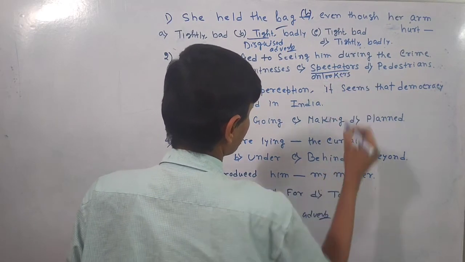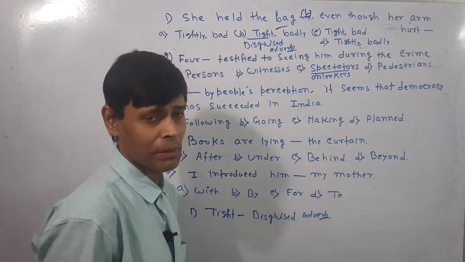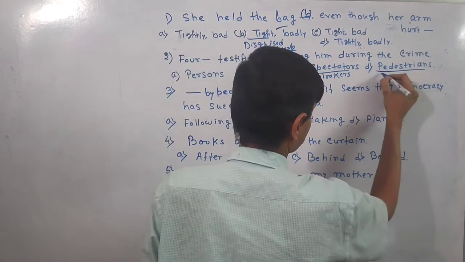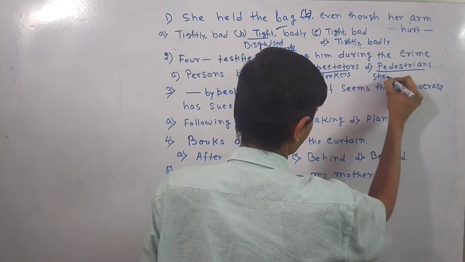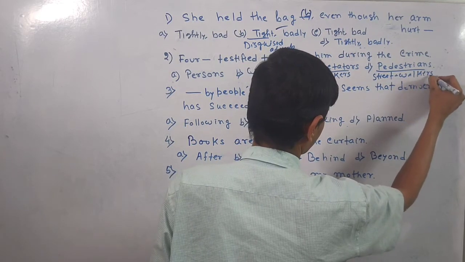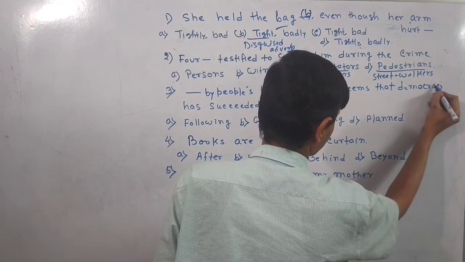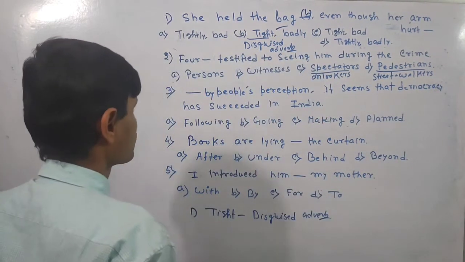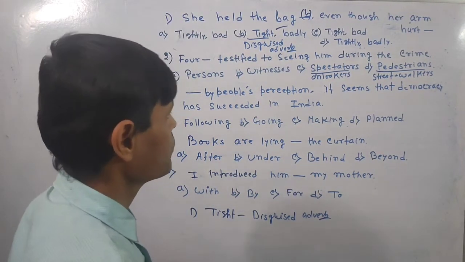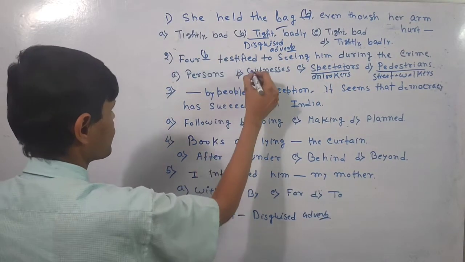They may see, but they may not stand as witnesses. Pedestrians mean passers-by or street walkers. So here, Ford testified to seeing him during the crime. Here the right answer is B. Here is the answer.